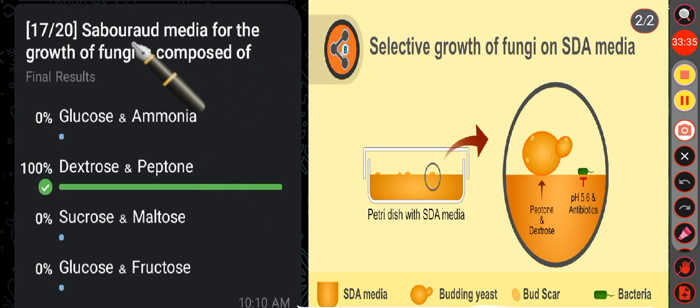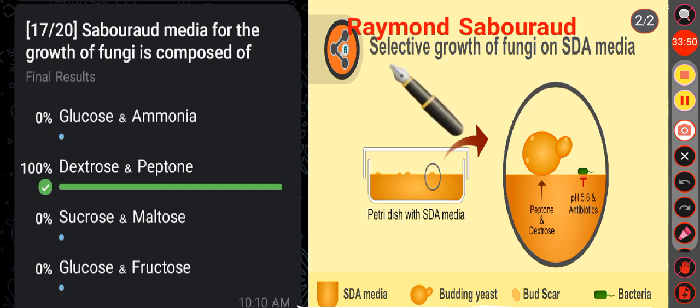Remember, Sabouraud media, also called SDA media, means Sabouraud dextrose agar medium, right? It was developed by Raymond Sabouraud. He used it for cultivating and isolating fungi, especially dermatophytes and yeast. Dermatophytes means those fungi that cause skin, hair and nail infection.